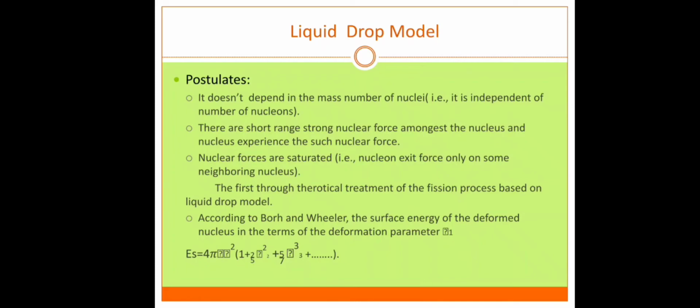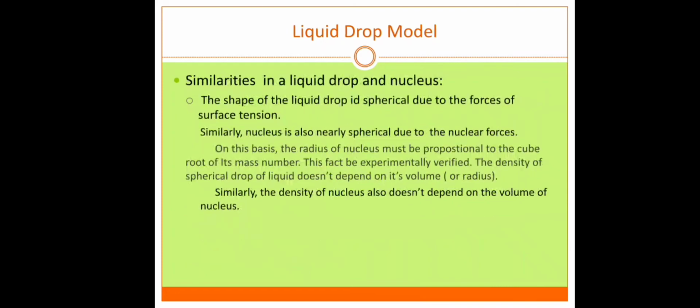The first theoretical treatment of the fission process is based on the liquid drop model. According to Bohr and Wheeler, the surface energy of a deforming nucleus in terms of the deformation parameter alpha is E_s = 4 pi r squared (1 + 2/5 alpha squared + 5/7 alpha cubed, and so on).